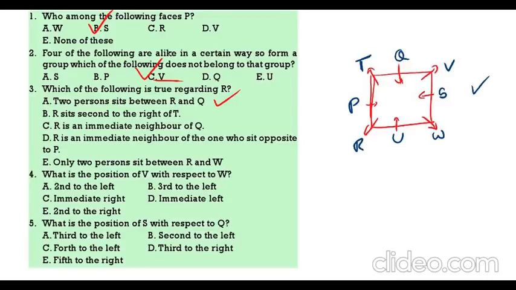What is the position of V with respect to W? With respect to W, the position of V is generally second to the right. Since W is facing away from the center, we have to take second to the left. What is the position of S with respect to Q? With respect to Q, S is second to the left. Second to the left. 2 is the answer.